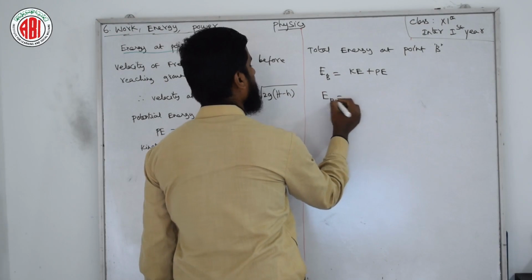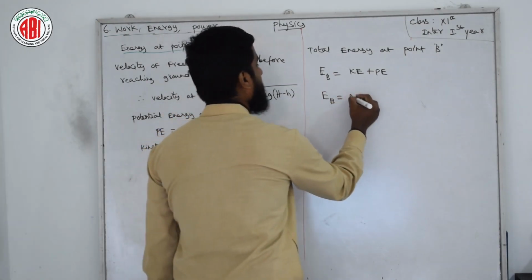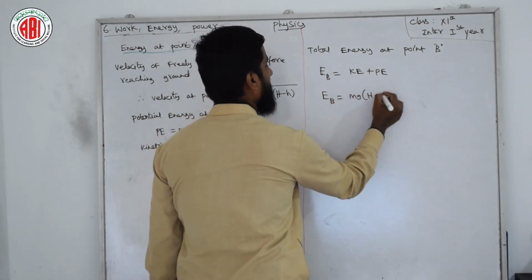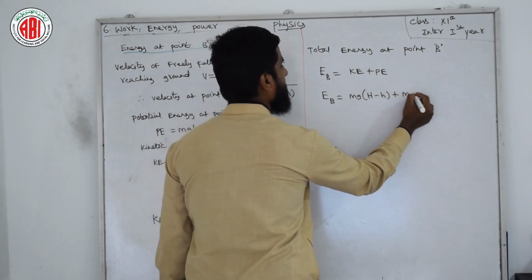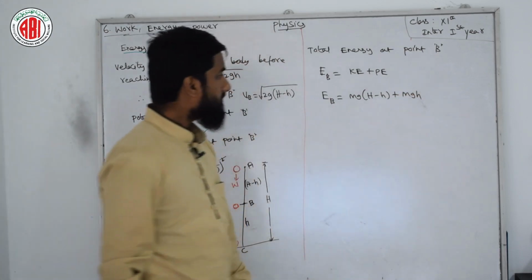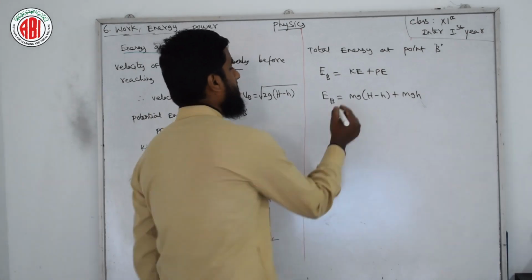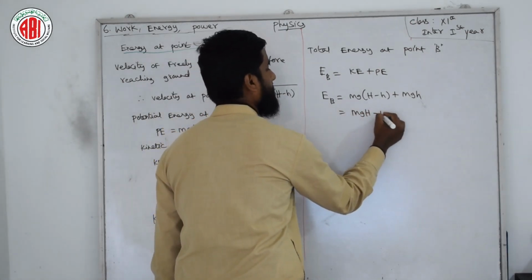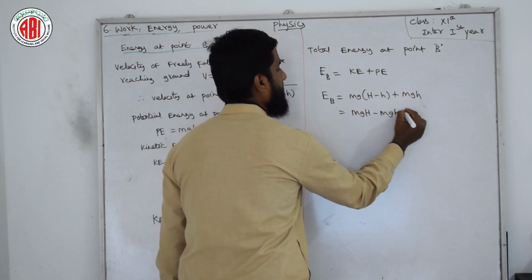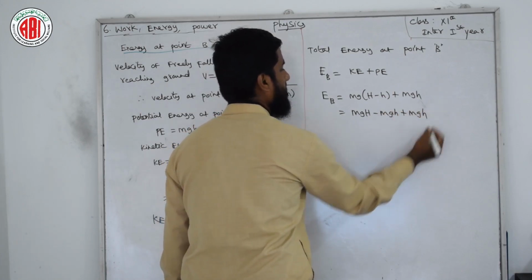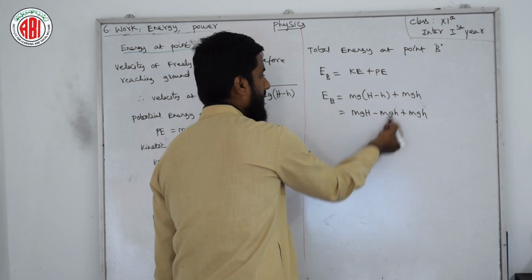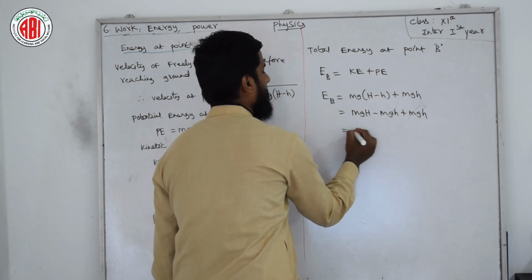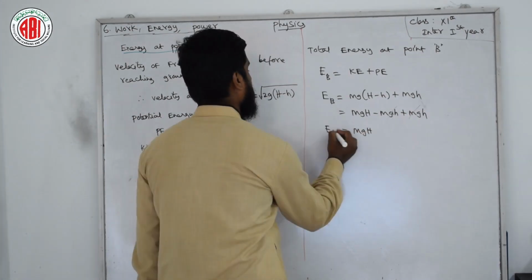EB is equal to mg into (H minus h), plus PE, which is mgh. Now opening this, mg capital H minus mg small h plus mgh. The mgh terms cancel and it remains mgH for EB.